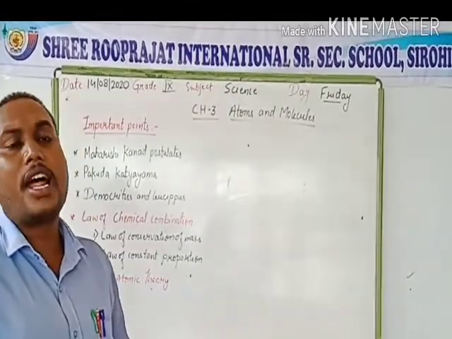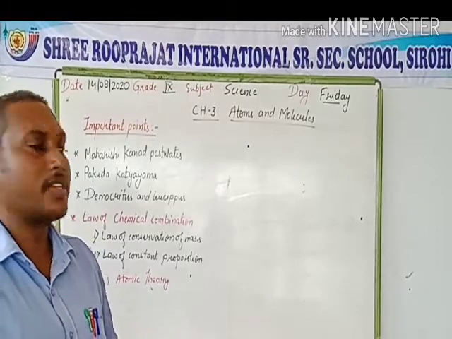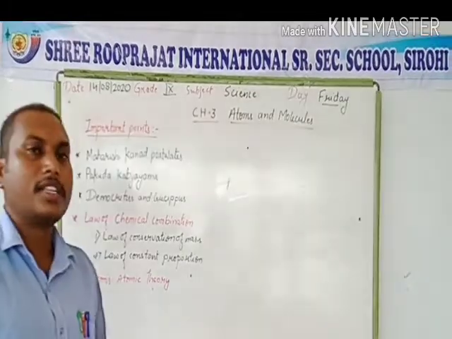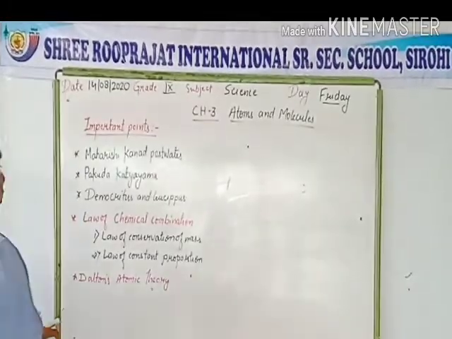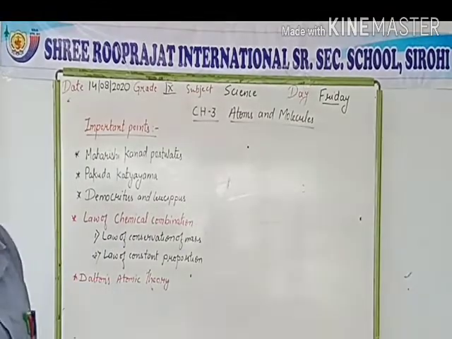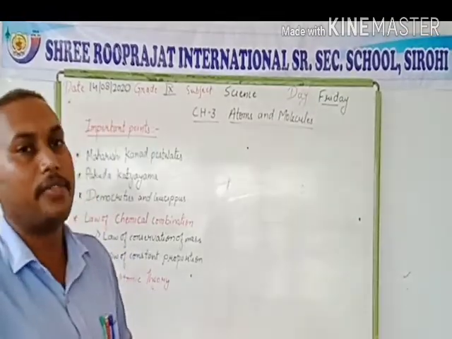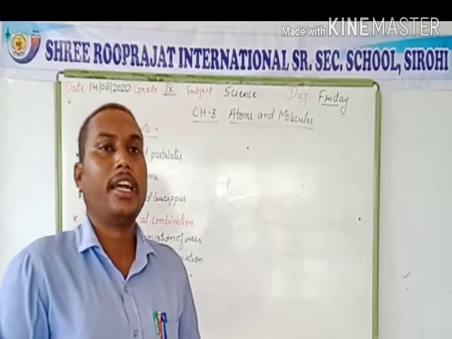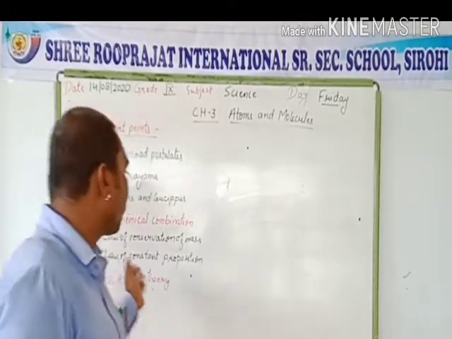After that, there are the laws of combination of substances. What are the laws? There are two laws of combination. The first one is the law of conservation of mass. In that we can perform an activity. Through this activity we can get an idea about this law of conservation of mass.